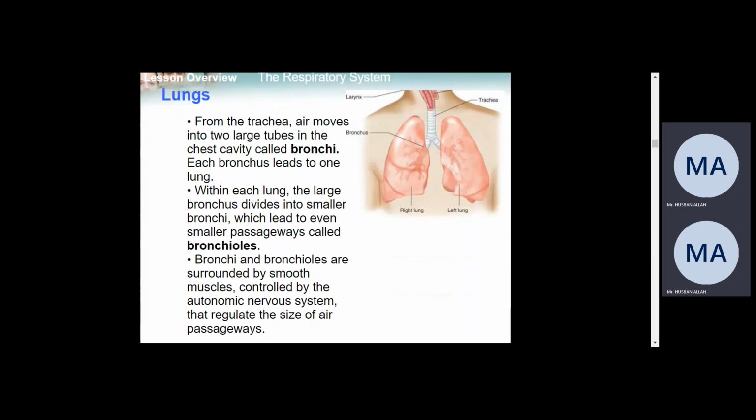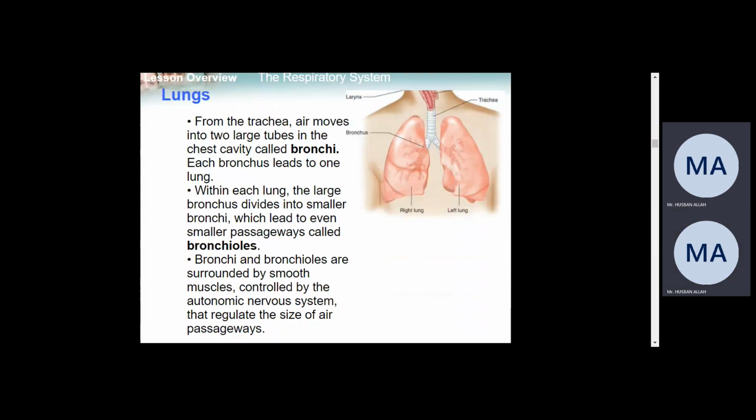So it has two bronchi, each leading to one lung. The trachea divides into the bronchi, and further inside the lungs they divide into bronchioles. These are the sub-branches inside the lungs, called bronchioles.